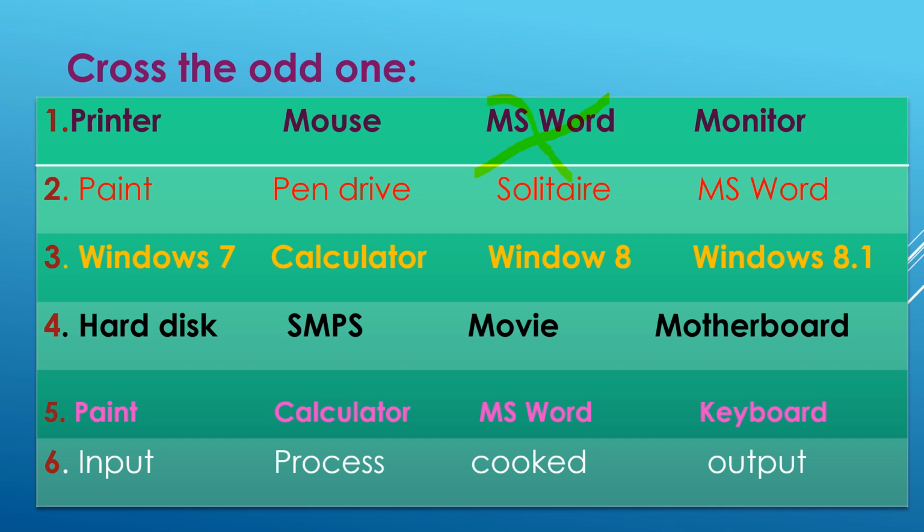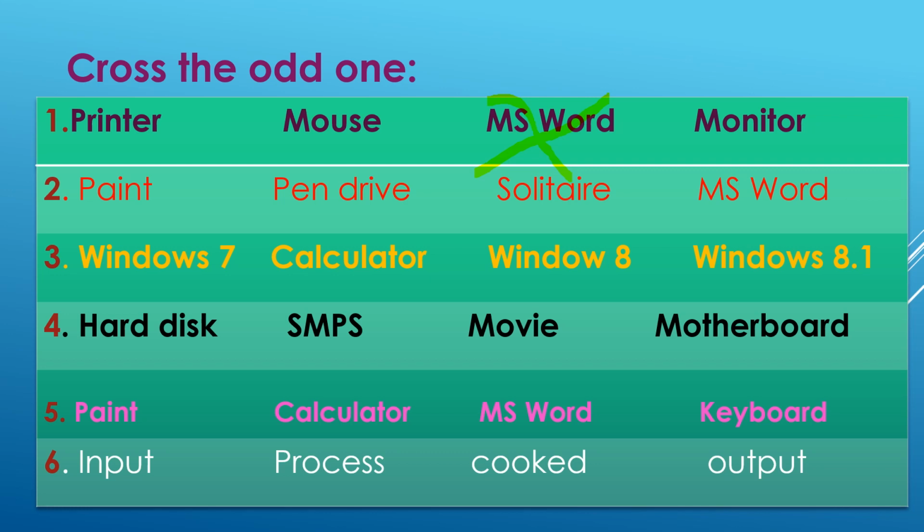Now the next, second question is paint, pen drive, solitaire and MS Word.